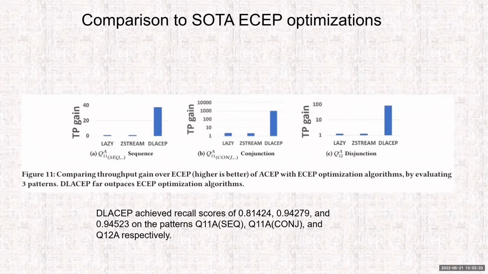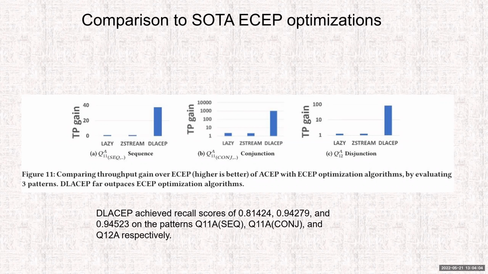Another test we did: as I said before, we optimized exact CEP processing by pre-training events, but there are also other state-of-the-art methods used for exact CEP optimization. These methods, of course, do not use deep learning. So we compared our system against theirs, and in all the patterns we tested, the sequence, conjunction, and disjunction, we saw that our system achieves a much higher throughput gain.